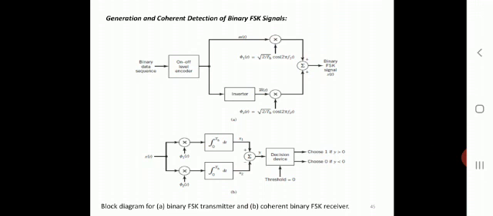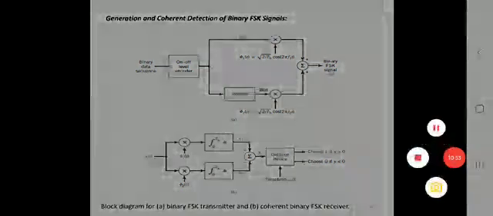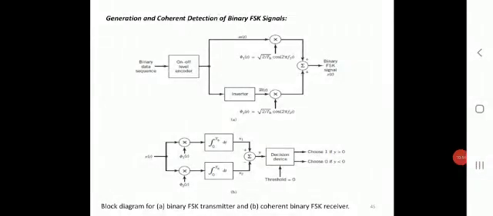On the other hand, when the input symbol is 0, the upper oscillator is switched off while the lower oscillator is switched on, and the signal S2 of t with frequency f2 is transmitted.